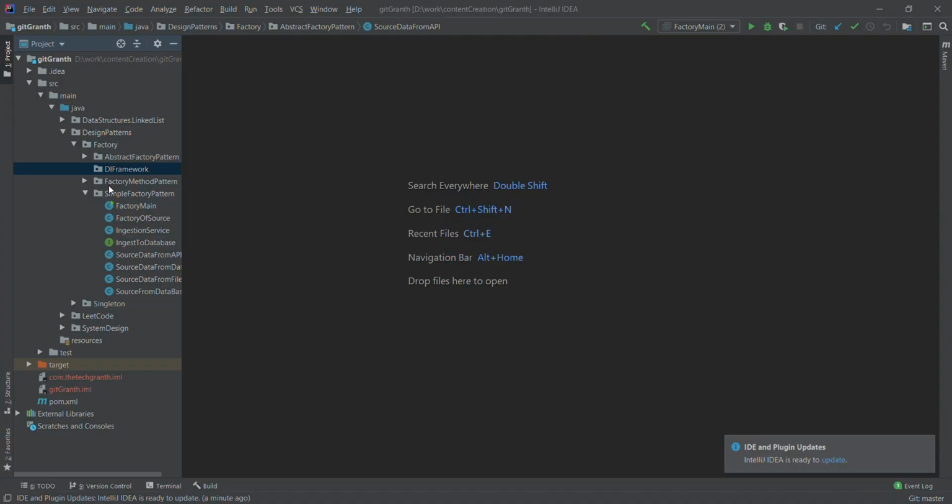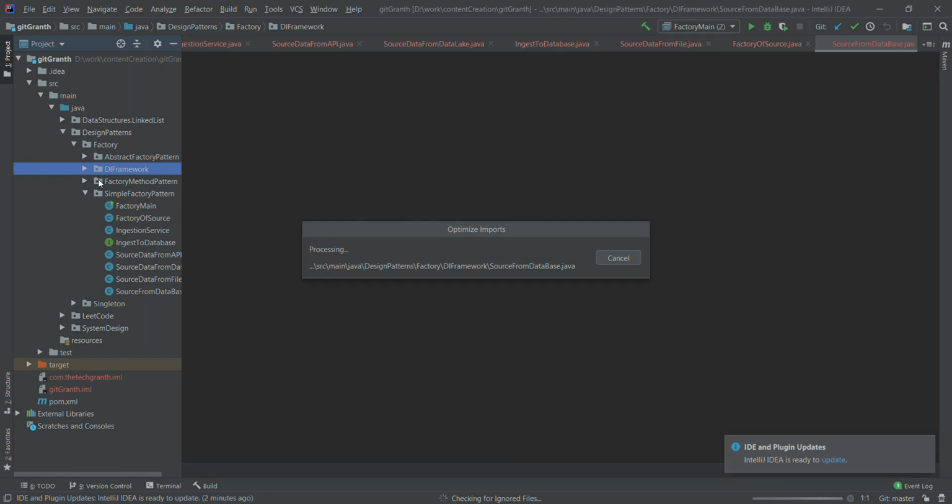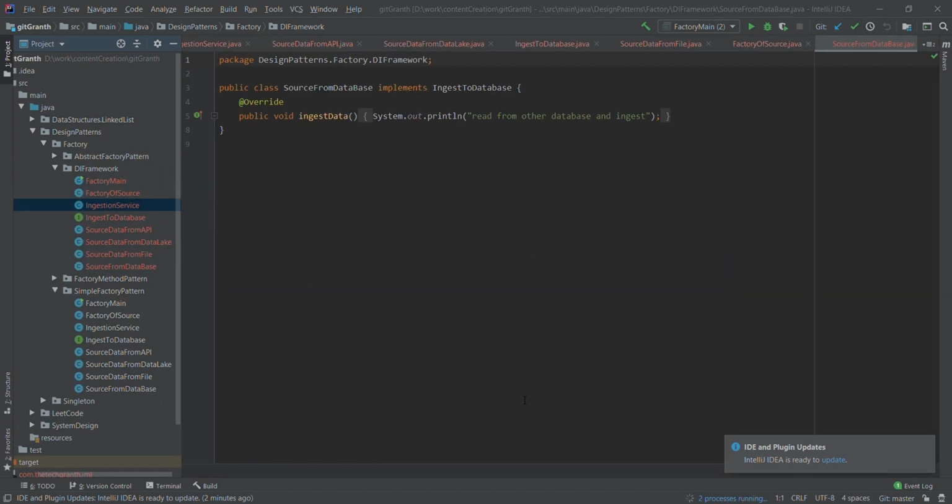Let us start by creating a new package. The new package will be DI framework, which is the data ingestion framework. What I will do is copy the code which we wrote for the simple factory pattern, not the factory method. I don't want to refactor it, I will just copy it and paste it here. And we will modify this simple factory pattern as per our need.